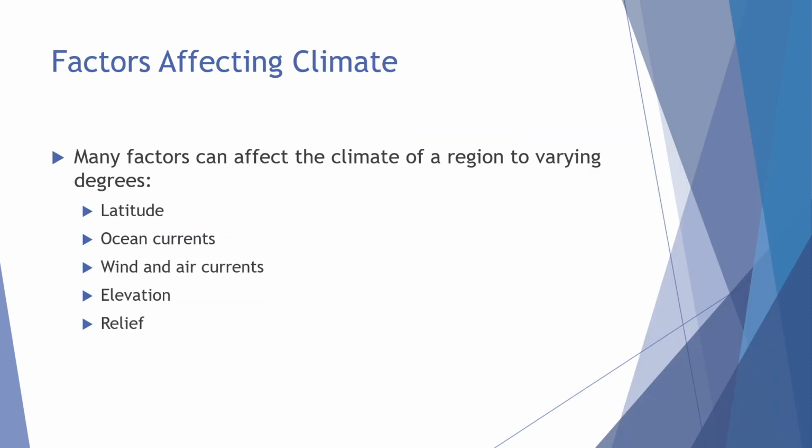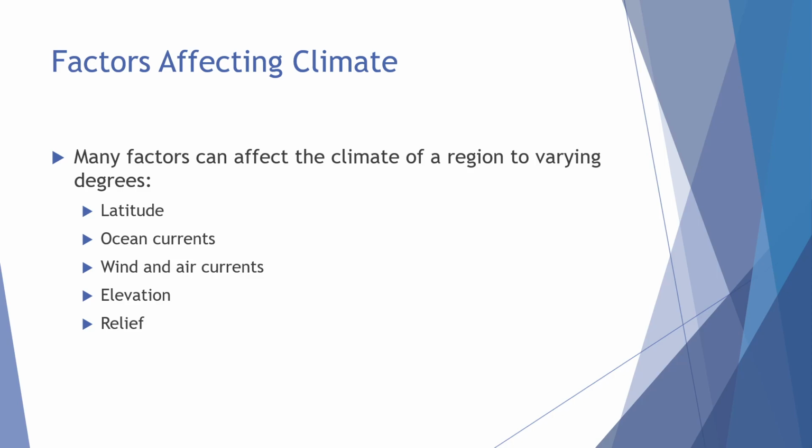When we're discussing climate, there are a lot of factors to take into account. We just talked about latitude a little bit. It does play a factor, but it doesn't quite match up exactly with the climate zones. Latitude is the distance away from the equator, which is the center of the Earth. We can also talk about things that are a little bit harder to see on a globe, such as the ocean currents. The presence of large bodies of water might dictate the climate near an area. Then there are wind and air currents, the elevation, so how high above sea level you are, and a term we call relief, which is what the land formations look like around that area.